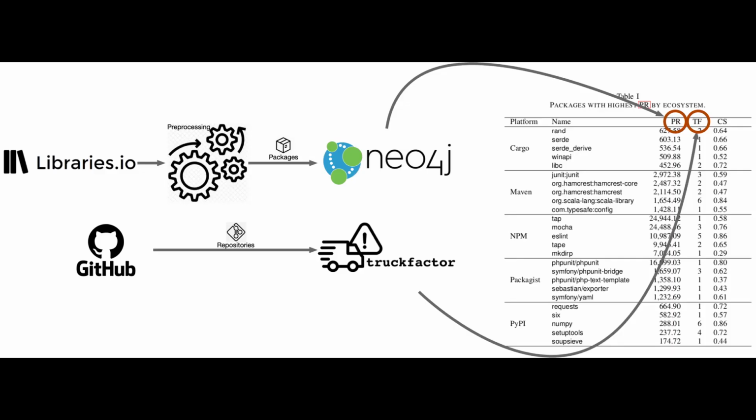Therefore, we design and execute an experiment in which we compute the page ranks of all packages from various ecosystems and the track factors of those projects with highest page ranks. PageRank is a measure of centrality. That is, for us, it is a measure of the importance of a package in the dependency graph of an ecosystem. And track factor is a measure of potential scarceness of human resources, that is, developers.